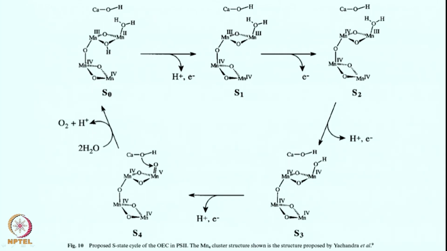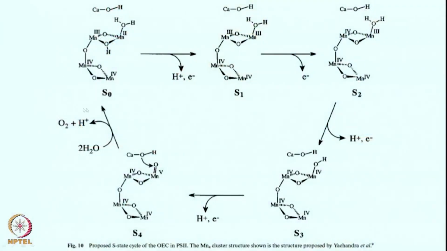2 manganese centers are in +4 oxidation state, bridged by oxo, just like the bis mu oxo intermediate you have seen in the last class, in case of let us say intermediate Q in your methane monooxygenase, right. This was iron 4 oxo. This is now a constant site, or the site which is not involved in the oxygen bond formation.